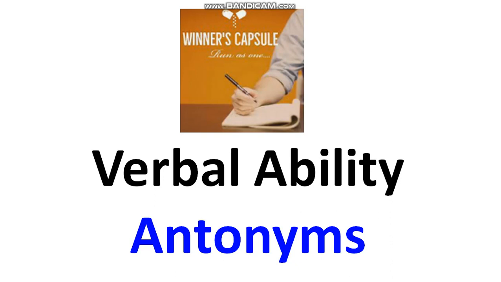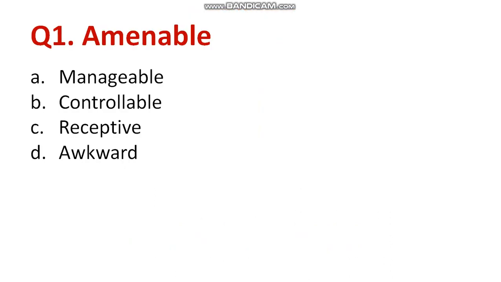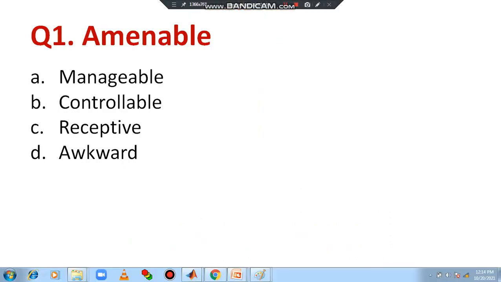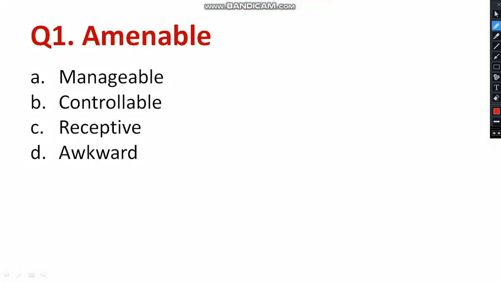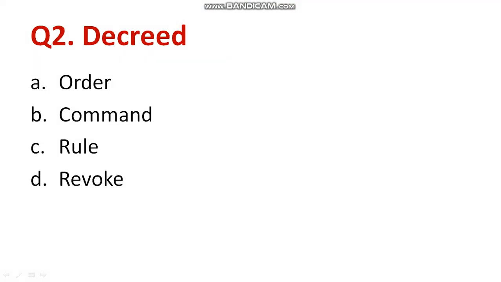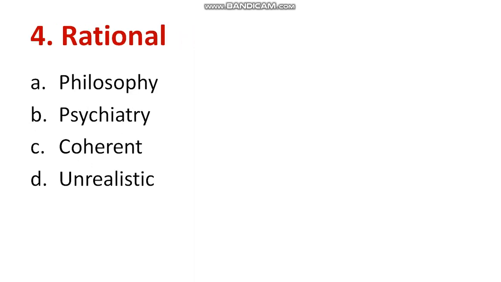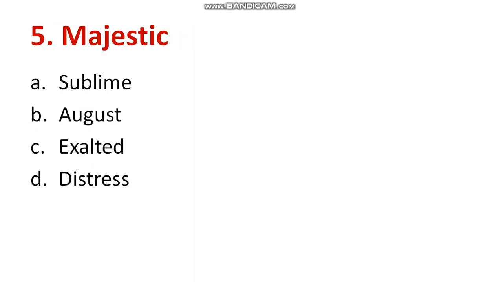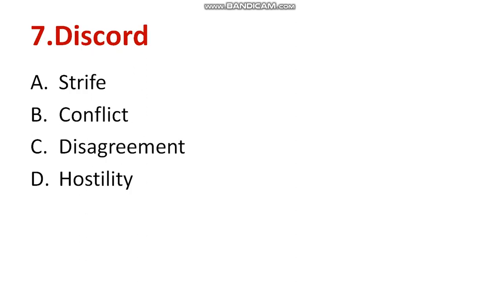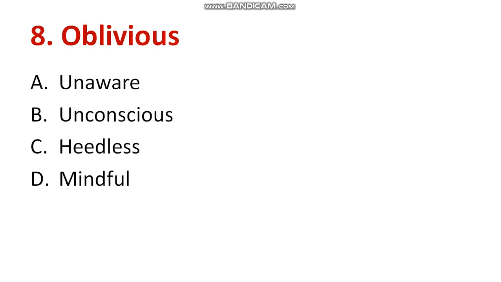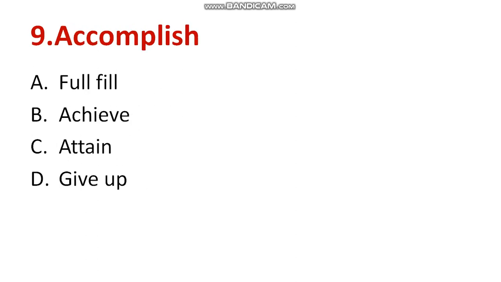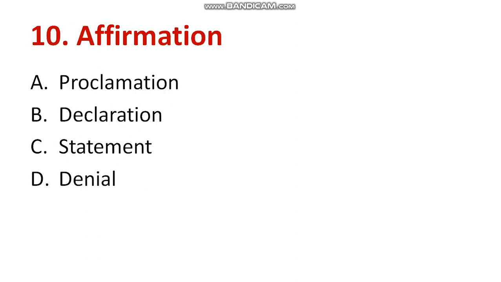Here I am going to give an exercise. First of all, I am going to provide one single word. So you need to identify the right antonyms, and also I will be giving some tips. So first of all, go through the different questions. There are 10 questions. Identify the antonyms. Second question, third, fourth, fifth, sixth, seventh, eighth, ninth, and 10th. There are 10 questions.